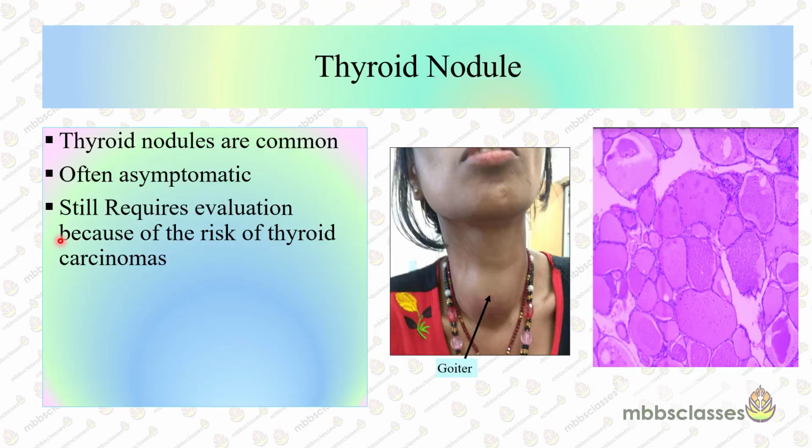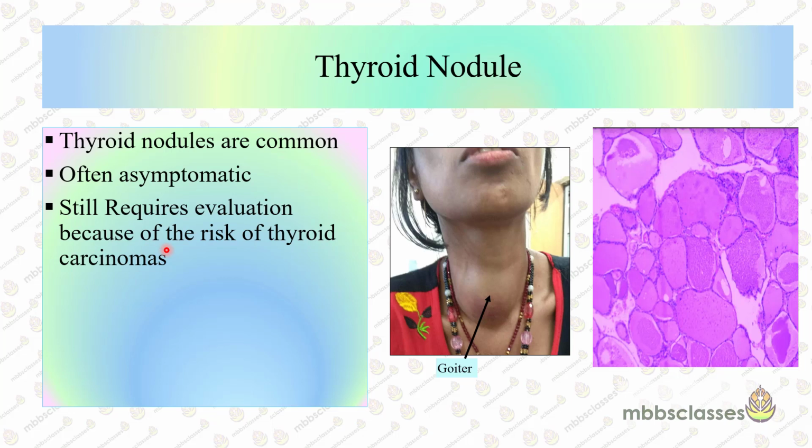Thyroid nodules are a very common disease of the thyroid, and they are much more common than the inflammatory thyroid disorders. Most often, thyroid nodules are asymptomatic, but even though they are asymptomatic, they still require evaluation because of the risk of thyroid carcinomas.